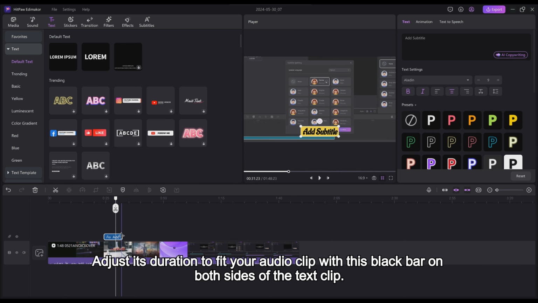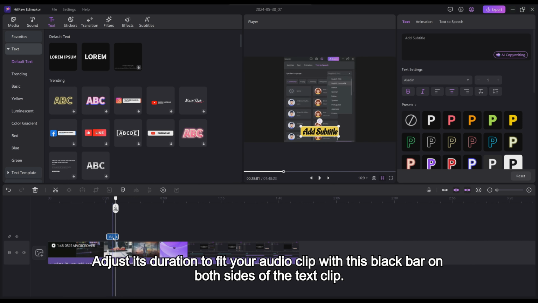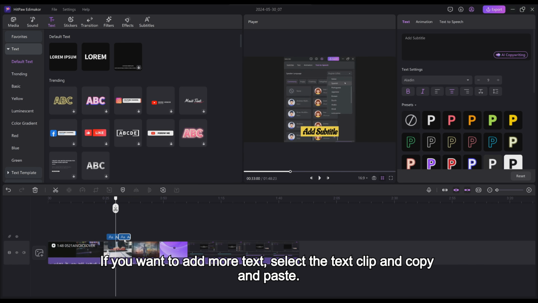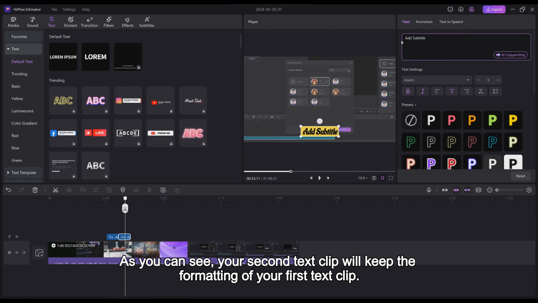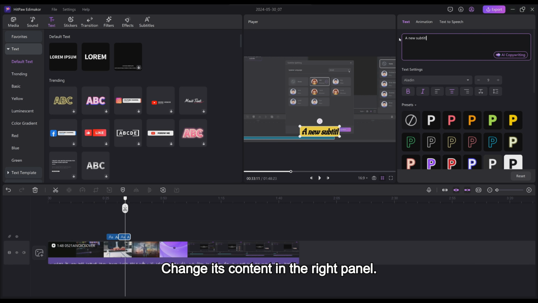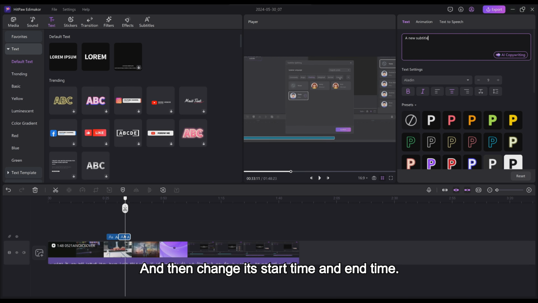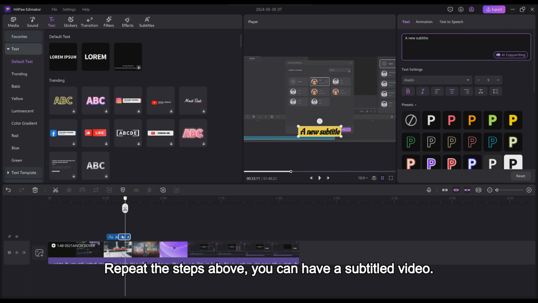Adjust its duration to fit your audio clip with the black bar on both sides of the text clip. If you want to add more text, select the text clip and copy and paste. As you can see, your second text clip will keep the formatting of your first text clip. Change its content in the right panel, and then change its start time and end time. Repeat the steps above, and you can have a subtitled video.